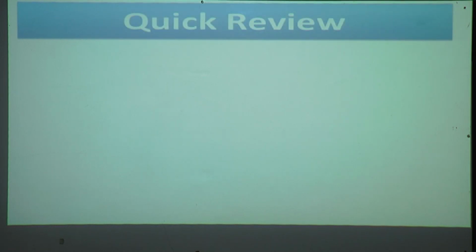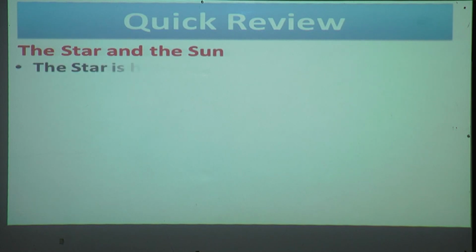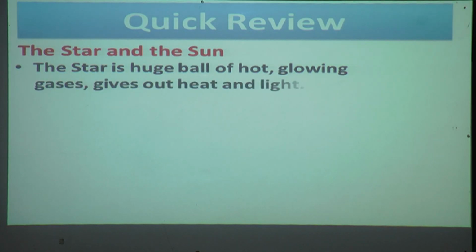Let us do a quick review of the star and the sun. A star is a huge ball of hot, glowing gases that gives out heat and light. Once again I will read. A star is a huge ball of hot, glowing gases that gives out heat and light. The sun is also a star.